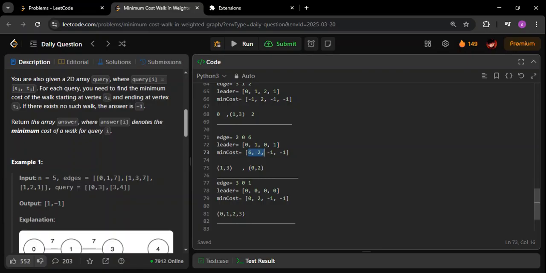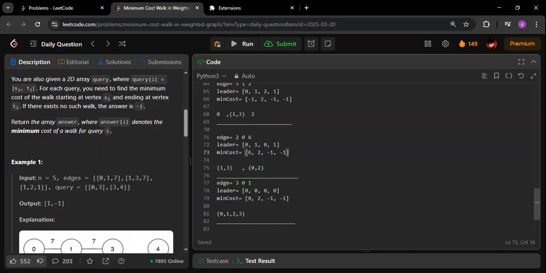So when you do the AND of this, you are going to get the answer 2. 6 and 2 will give you 2, because 6 is basically 0110, and 2 is basically 0010. So when you do AND, you will get only 2, that is 0010. So the answer of 6 AND 2 is going to be 2.